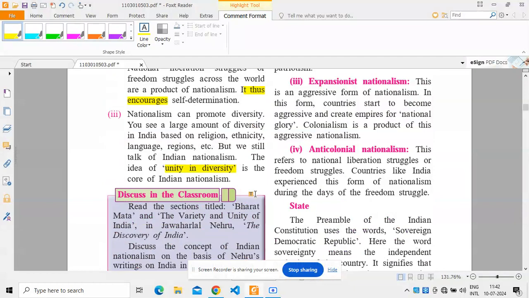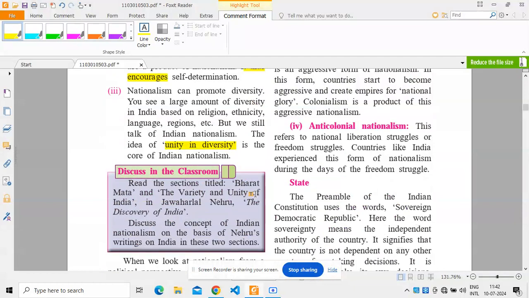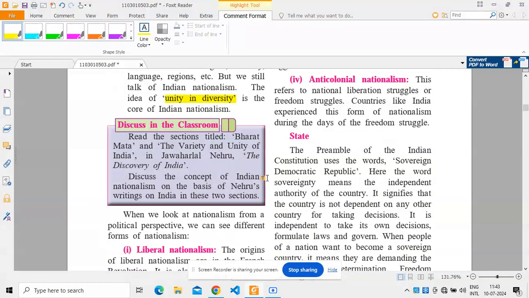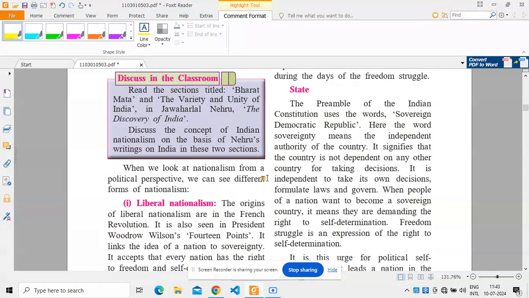The fourth one is anti-colonial nationalism. This refers to national liberation struggle or the freedom struggle. Countries like India experienced this form of nationalism during the days of the freedom struggle. So these are the forms of nationalism that we have discussed. Let's move on to the concept of the state.